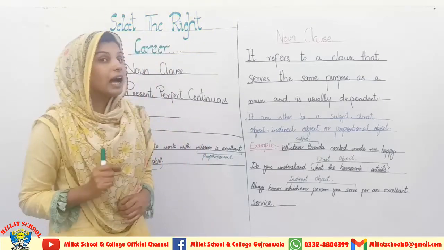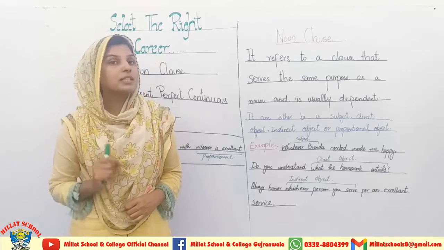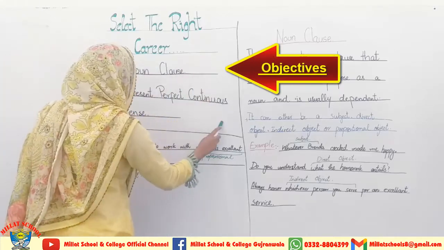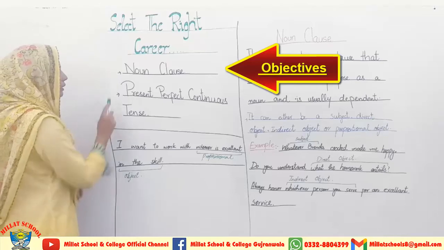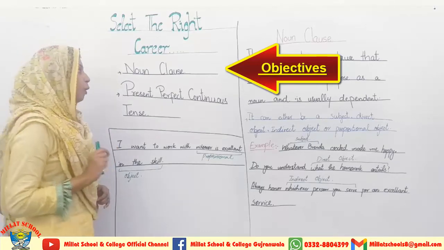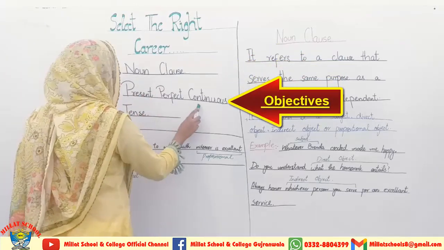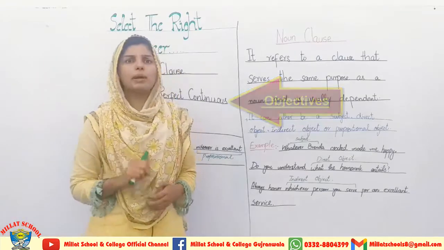Yes, what are the main grammatical objectives that are important from this unit? Here you can see on the board I have written down two objectives. These arrows will show you that these are the main grammatical objectives that are important from this unit: noun clause and present perfect continuous tense. In this lecture we will read only two grammatical objectives.